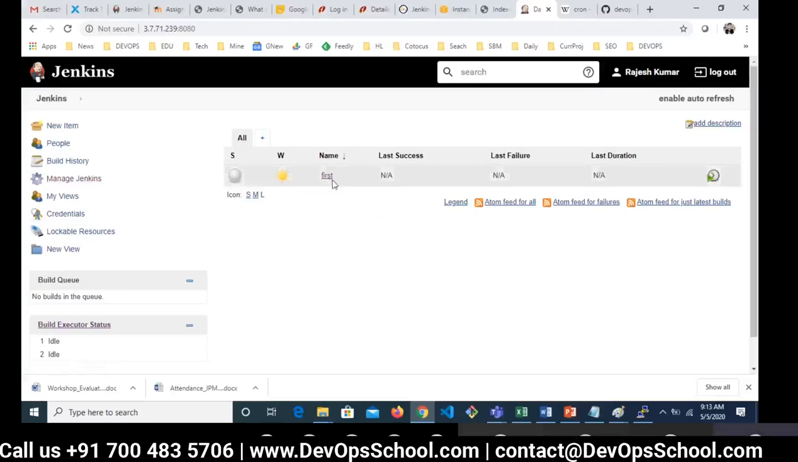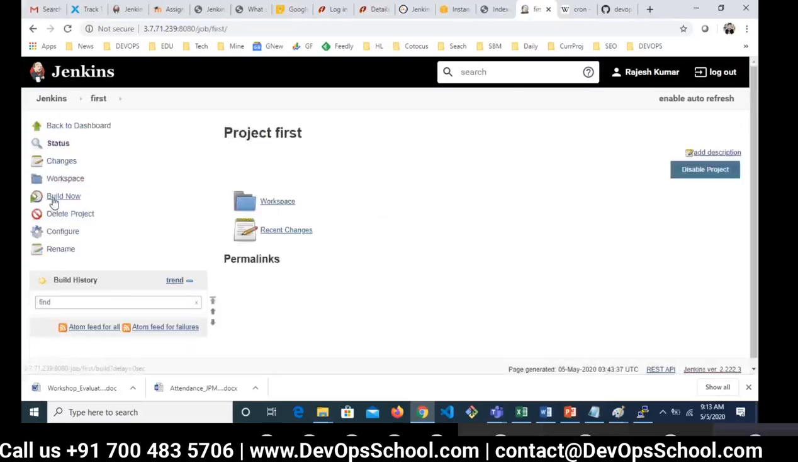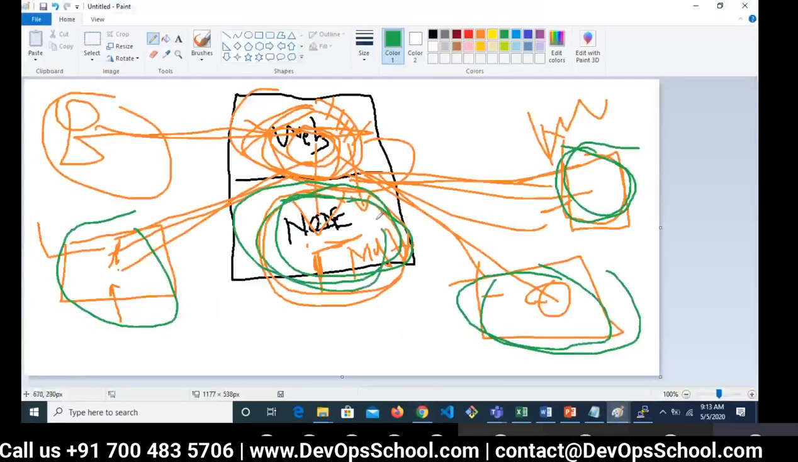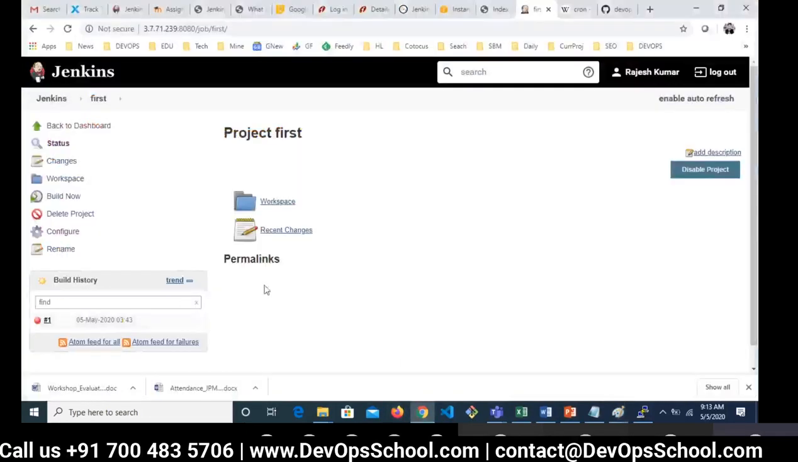Just click on that job first. Build now. That's all. So I'm building this project. But now where is it building? Remember, I am building this project on the same node which we have here, the master node, because the moment you install Jenkins, it creates one node. You can have more nodes also, but right now.